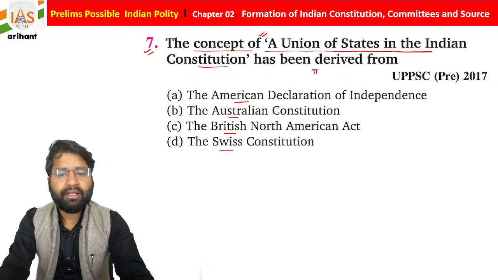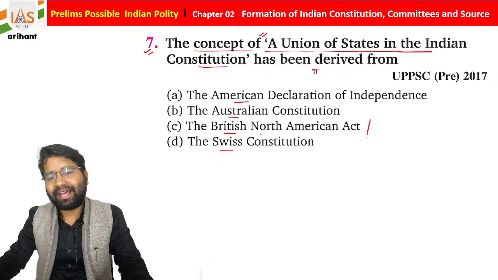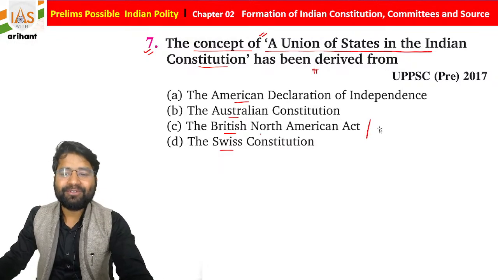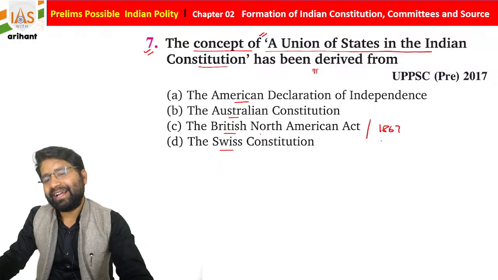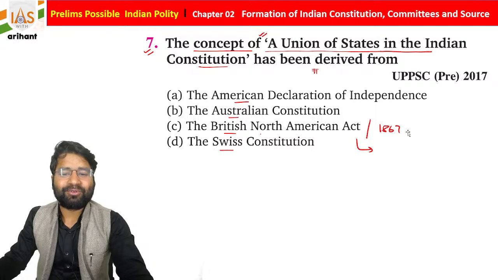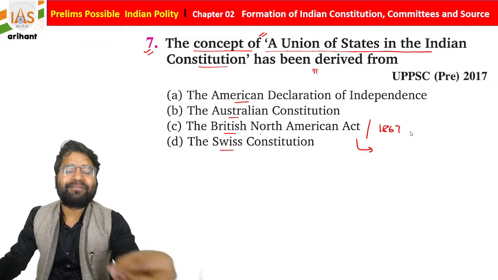From where do we derive this union of states concept? The British North America Act was introduced in 1867 and later came to be known as Canada. So it is derived from Canada.